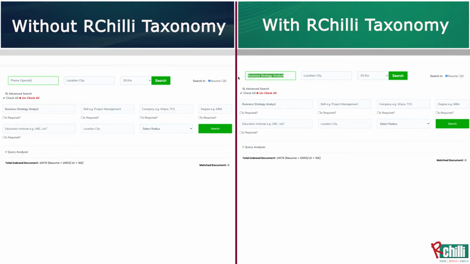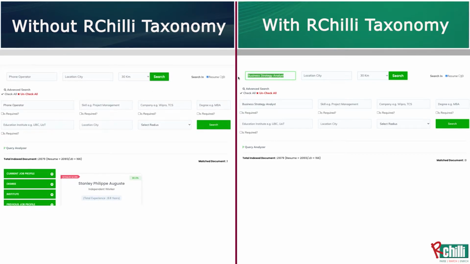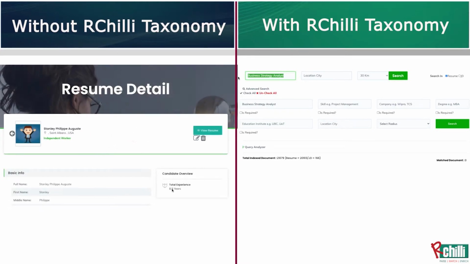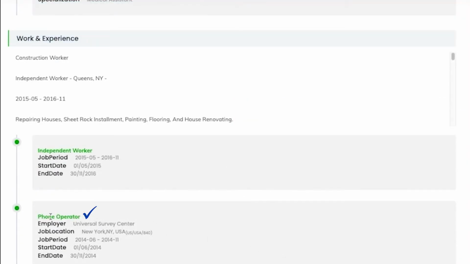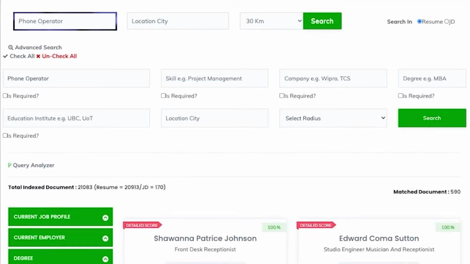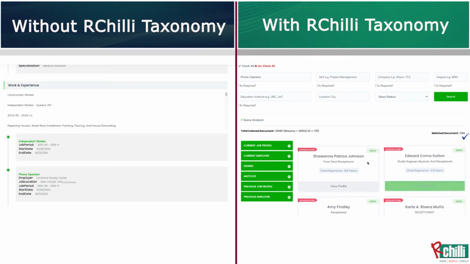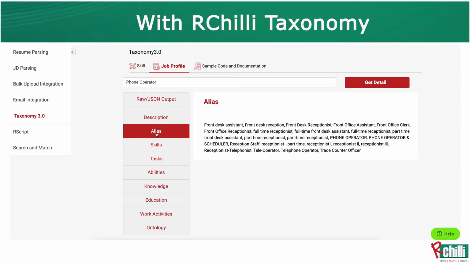Let us try another: phone operator. If I search, I only got 1 result, because this resume has explicitly mentioned phone operator. If you see this resume, it must have a mention somewhere of phone operator. Here it is. Now if I search phone operator with taxonomy, wow, I got 590 results. The reason being, people with front desk, receptionist, and call center operator backgrounds can all handle this, and that's where the synonyms of these keywords play a role.